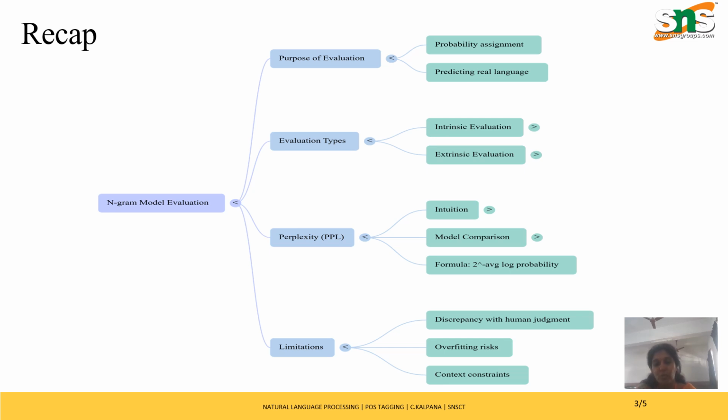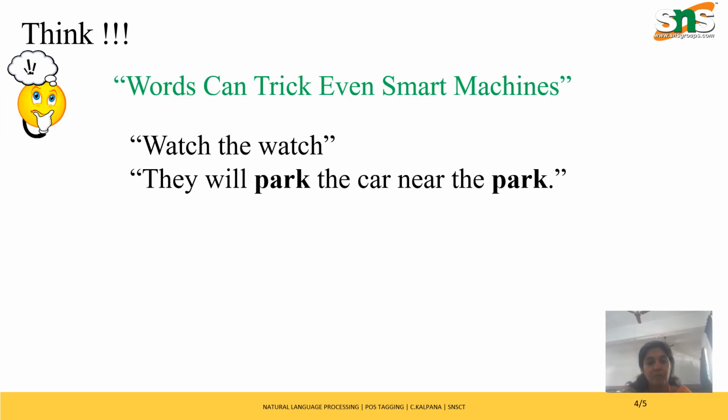Let's begin today's topic. For instance, look at these sentences. Watch the watch and they will park the car near the park. First see the first sentence, watch the watch. Here we have two watch, right? The first word and the third word, both are the same. But what is the inferred meaning for this sentence?